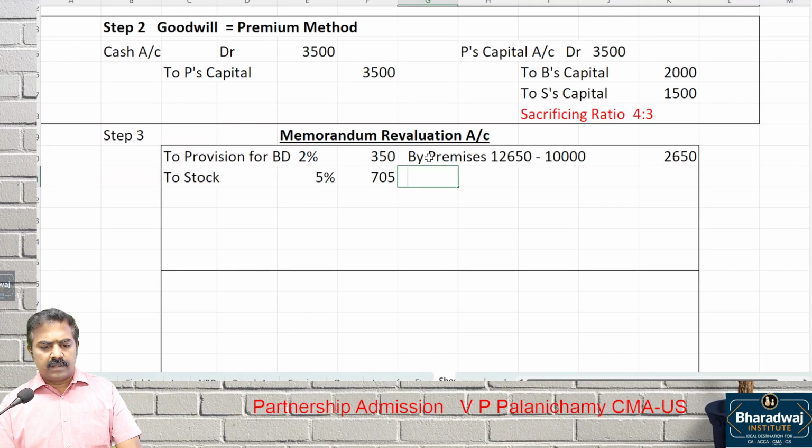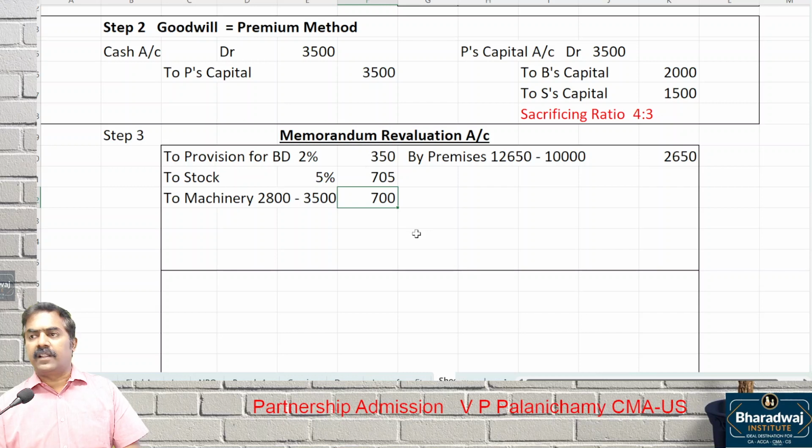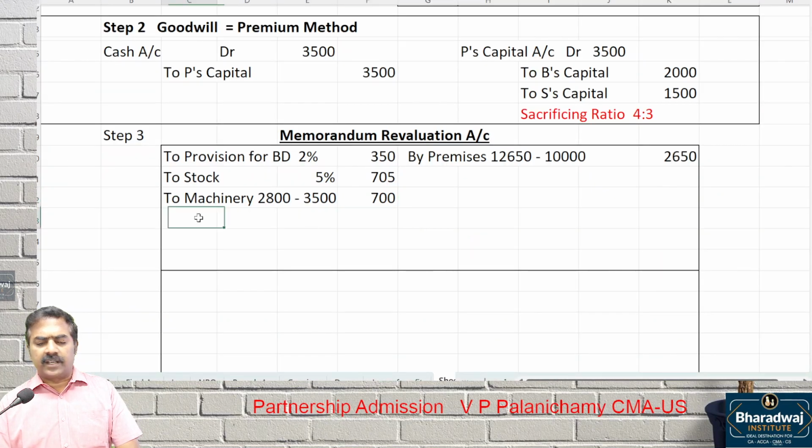What is the next one? Machinery: new value 2,800, old value 3,500, so a loss. How much? 700 loss. Then furniture: new value 1,540.